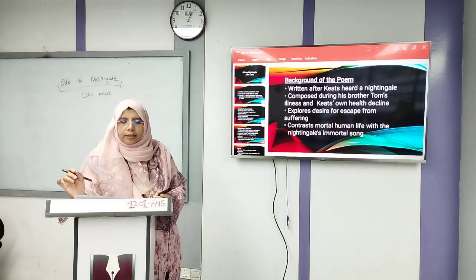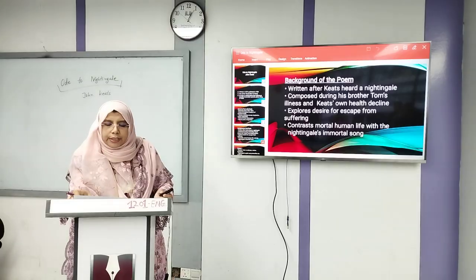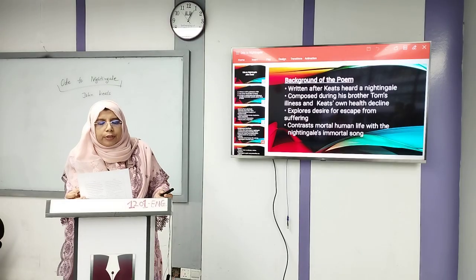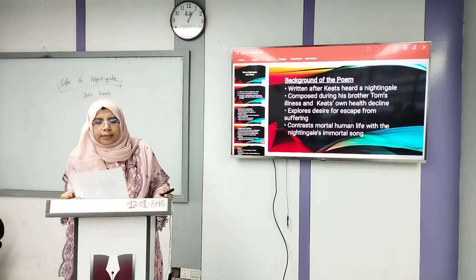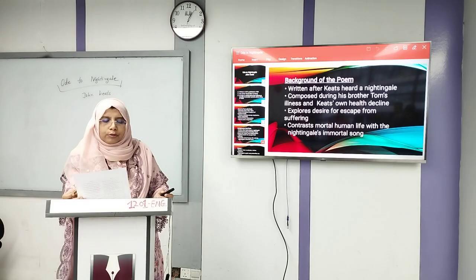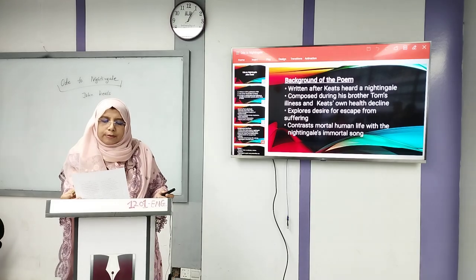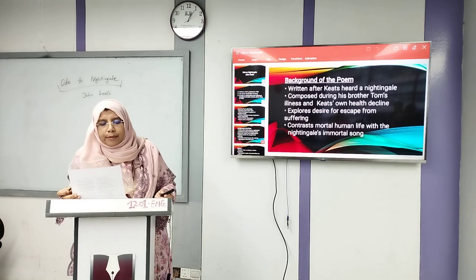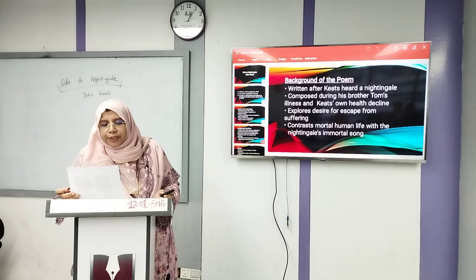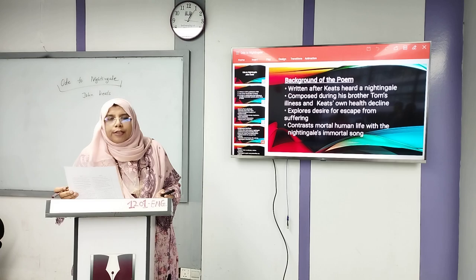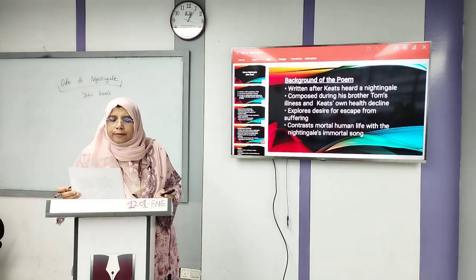Or emptied some dull opiate to the drains one minute past and Lethe-wards had sunk. 'Tis not through envy of thy happy lot, but being too happy in thine happiness, that thou, light-winged Dryad of the trees, in some melodious plot of beechen green and shadows numberless, singest of summer in full-throated ease.